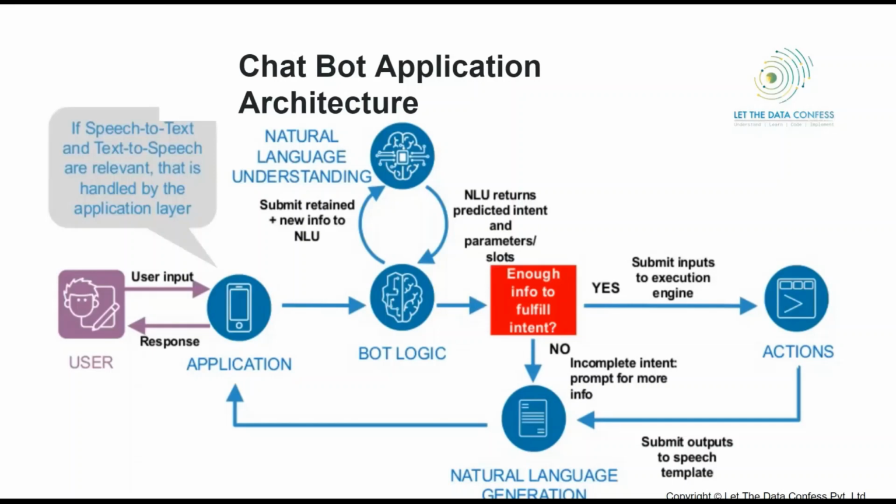One question, Arpita. Yes. In that, the red color box is there, right? Enough info to fulfill intent. So if it says no, will that loop keep continuing till you get the information? No, it is completely dependent on us. Suppose it is not enough to fulfill the intent. Now it's on me.